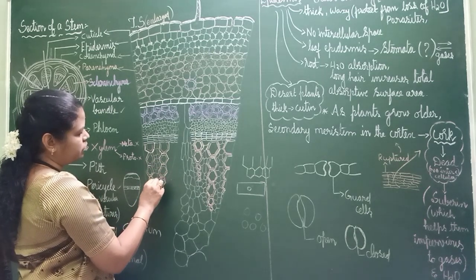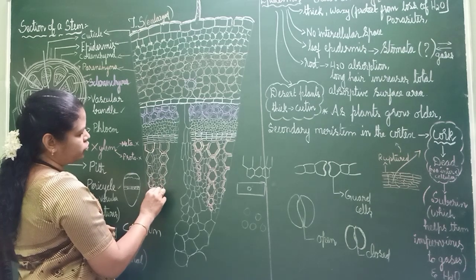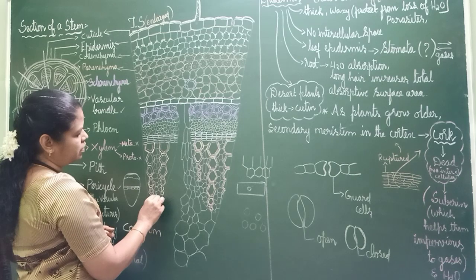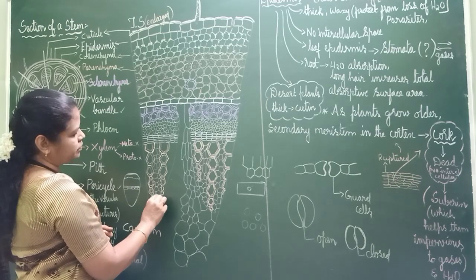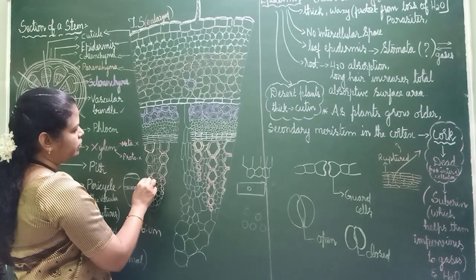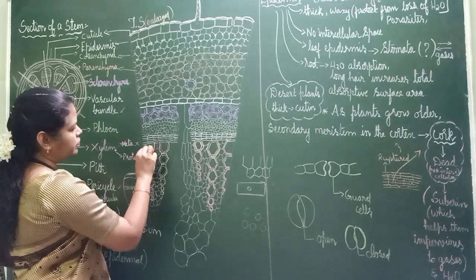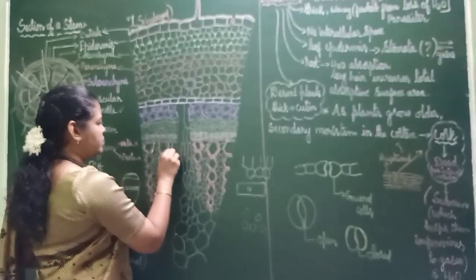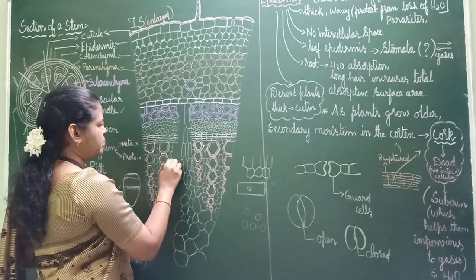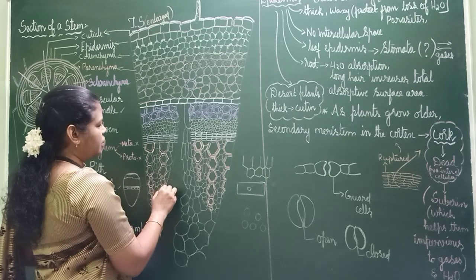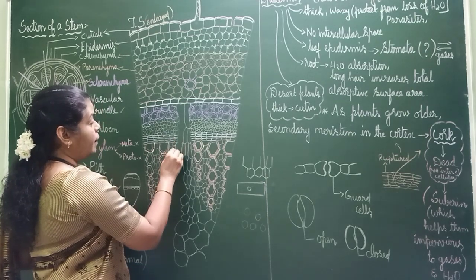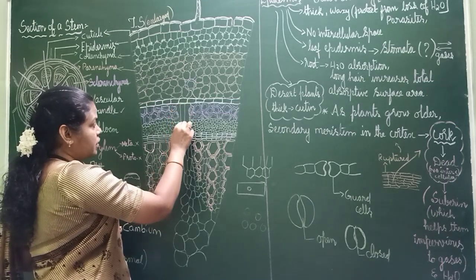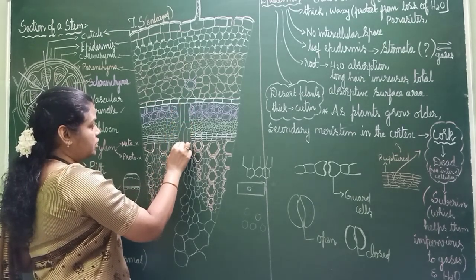In between the xylem, we should fill it with cells like this. And see here, in between these two vascular bundles, some gap is there, no? What should we do there? There also we should fill it with medullary rays. This region will be a little elongated, and the cells will be like this.